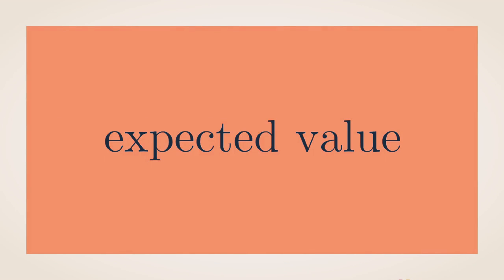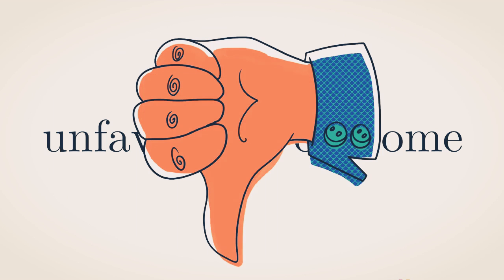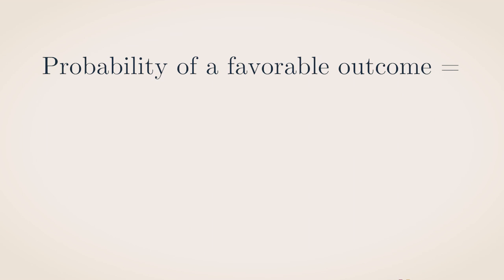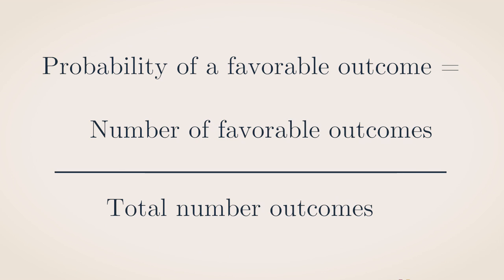So far, we've calculated probabilities in those situations where there are really only two outcomes. One we call a favorable outcome, the other an unfavorable outcome. And the probability of success is defined as the ratio of the number of favorable outcomes divided by the total number of outcomes.